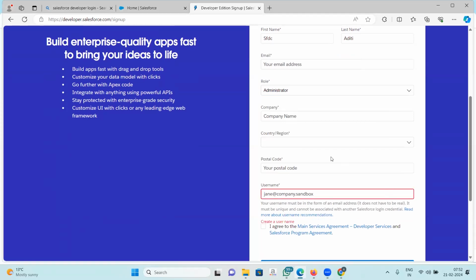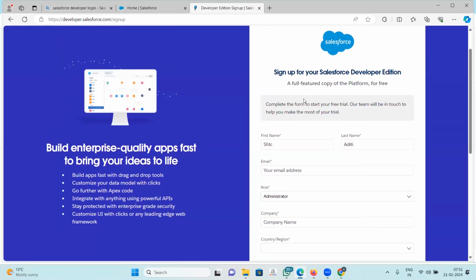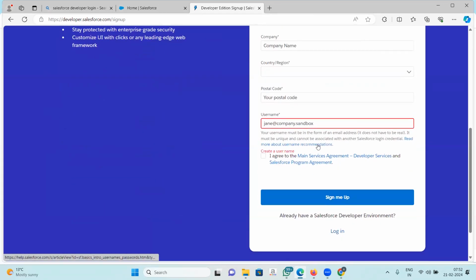We always suggest that you use your email address, the one that you're using for your Salesforce Developer Edition, as your username so that you remember it, right? Click on I agree and sign me up. I'm not doing it because I have already created an account, but you just have to click on sign me up here. After half an hour, maybe you will get a mail. Once you click on the link in the mail, it will walk you through opening the Salesforce account, right?